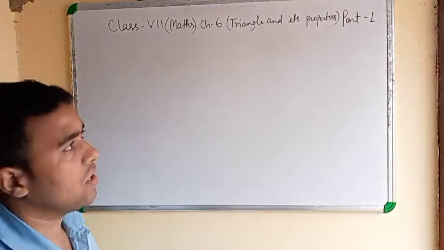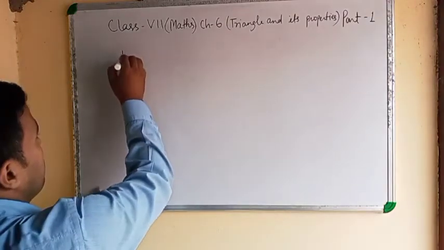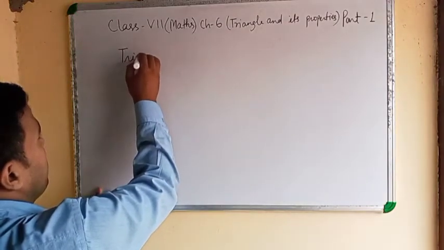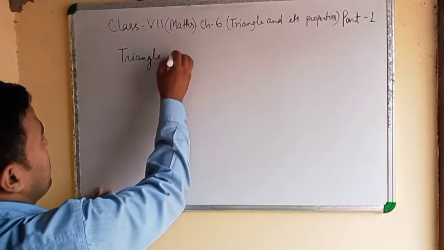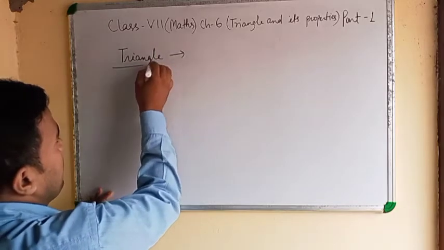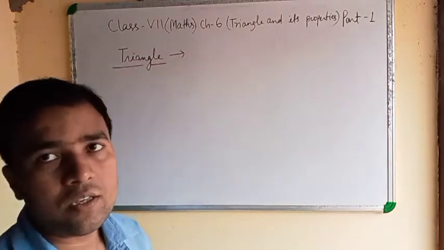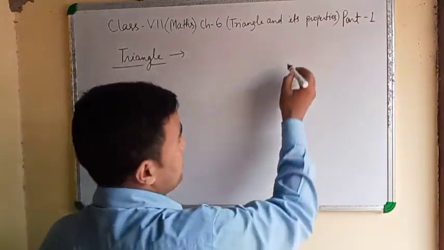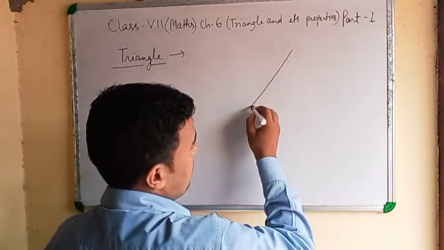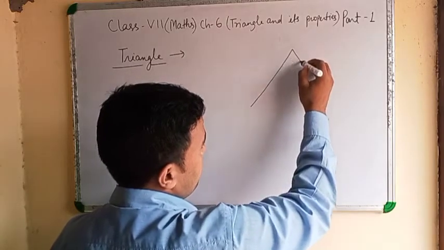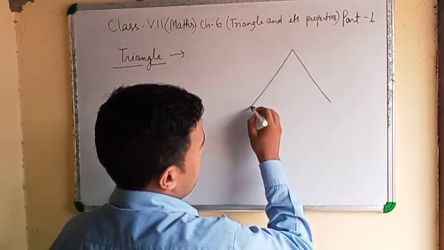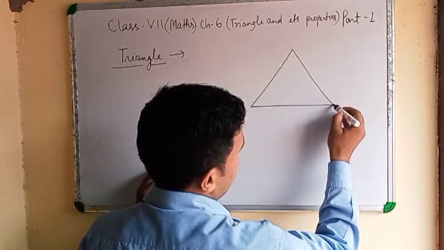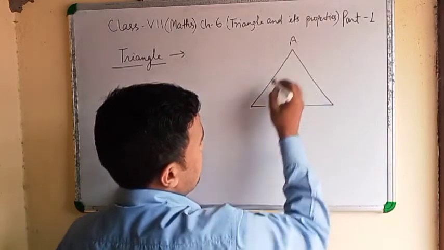First of all, I will tell you about triangle. Clear? What is a triangle? ABC.